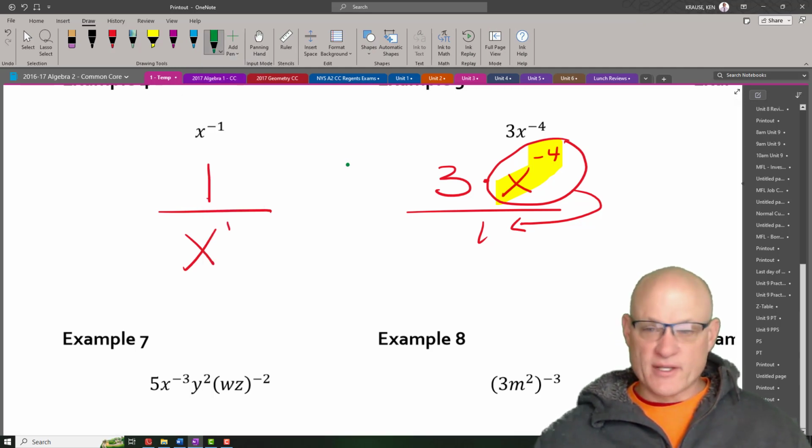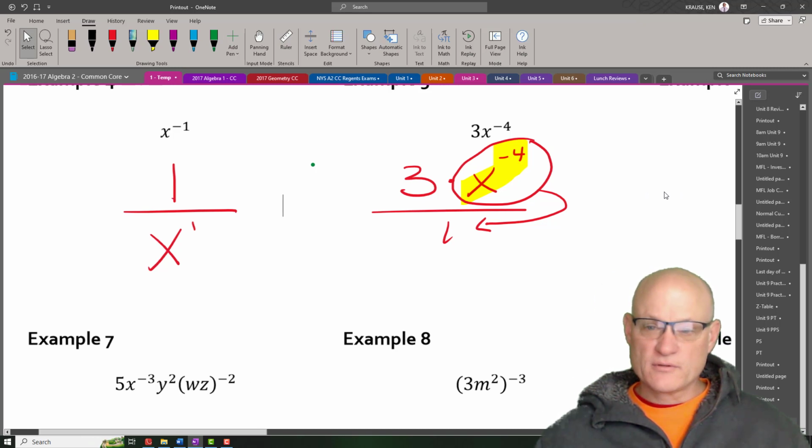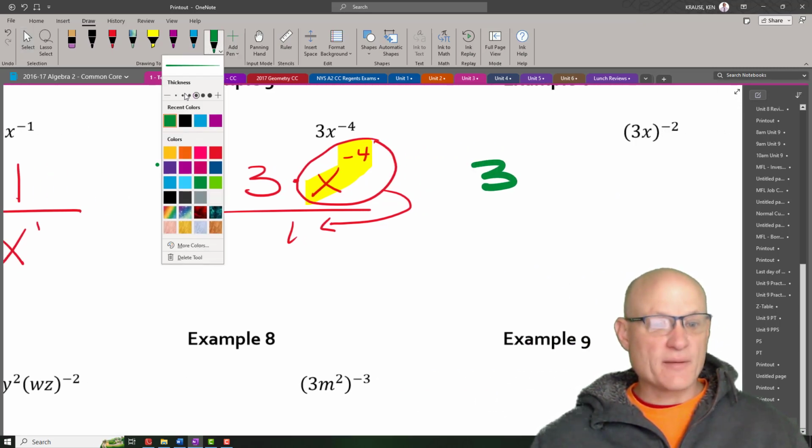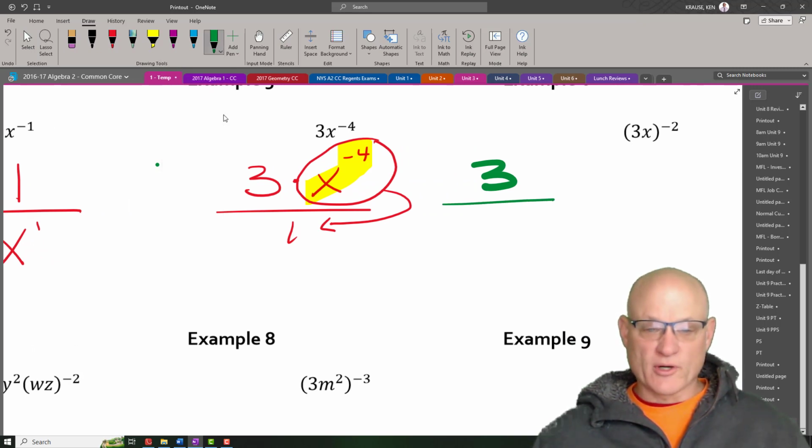So what will happen is then this becomes, the 3 stays in the numerator. Why is it always picking these fat pens? 3 comes in the numerator, and then I get x to the positive 4. So it goes to the denominator, becomes positive.